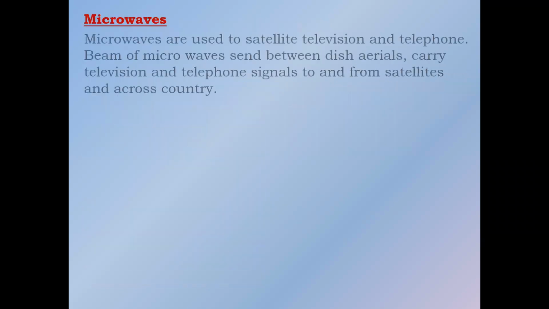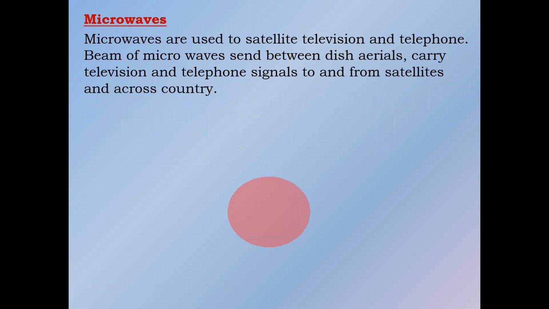What are microwaves? Microwaves are used for satellite communication, because microwaves are shorter in wavelength compared to radio waves. If this is the earth's atmosphere, the black waves represent radio waves. Radio waves have a longer wavelength, so when they strike the earth's atmosphere, they return back to the earth.